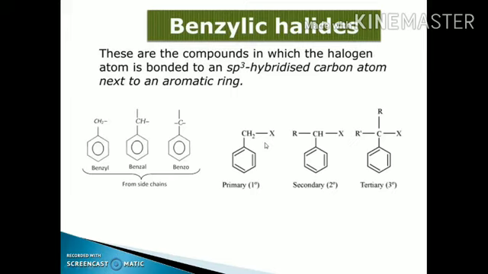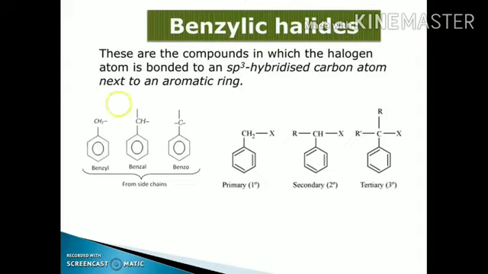The next one is the benzylic halides. In case of the benzylic halides, when any alkyl chain is attached to the benzene ring, that compound is known as the benzyl group. And if you replace one, two, or three of the hydrogen atoms with the halogen group, these are known as the benzylic halides.